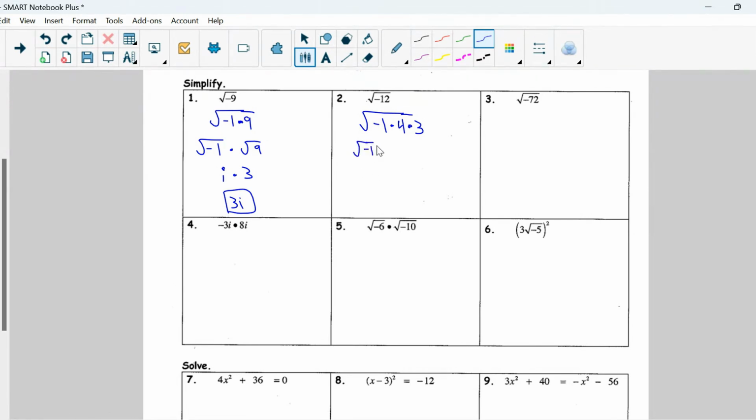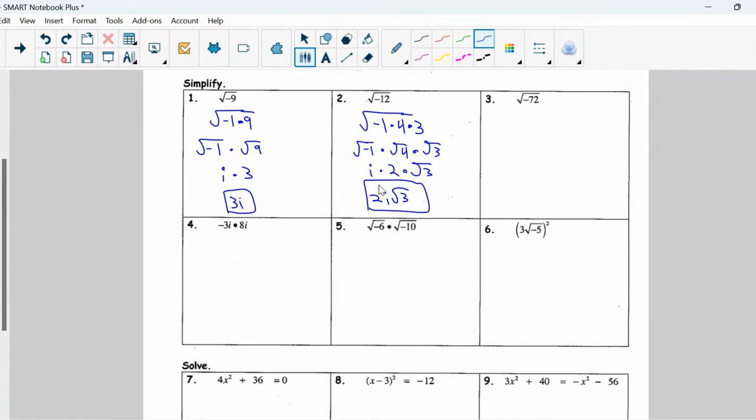So the square root of negative 1 times the square root of 4 times the square root of 3. We can simplify the square root of negative 1 as i, the square root of 4 as 2, and we cannot simplify the square root of 3. Okay, let's put this all together. So we have 2i square root of 3.